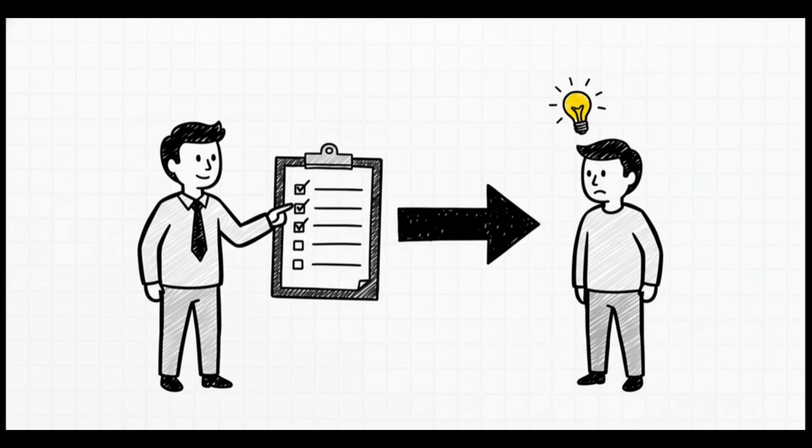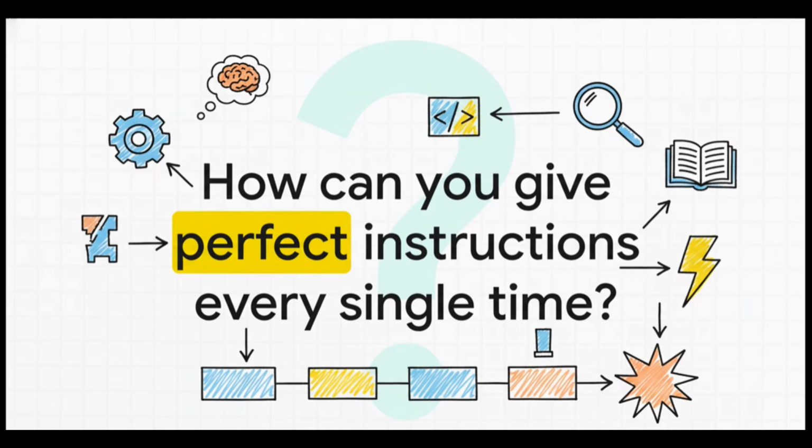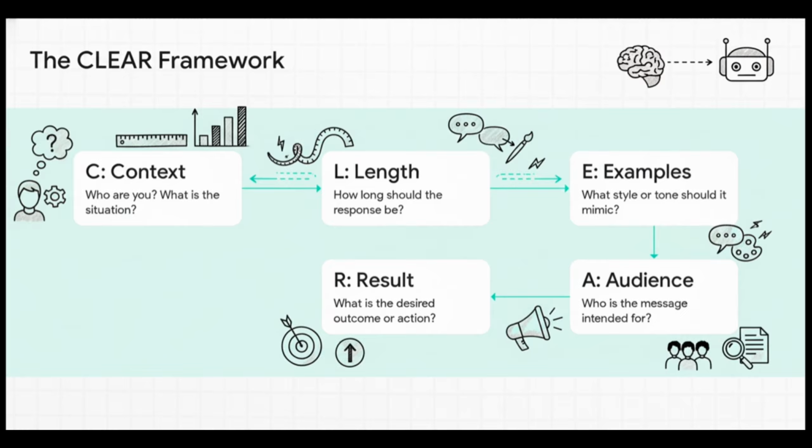Treat the AI like a brand new intern. It needs specifics. So how do you give those perfect instructions? Well, there's a simple, really powerful framework for that. It's called the CLEAR framework, a really simple way to remember exactly what the AI needs.